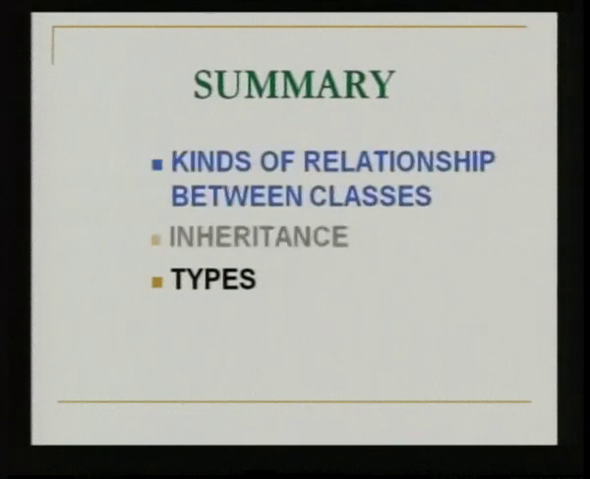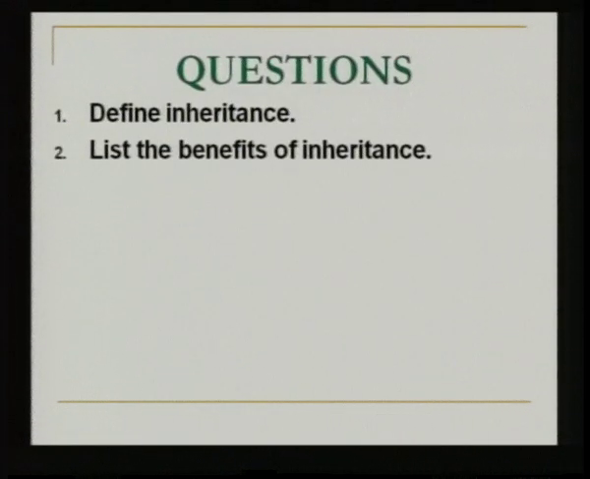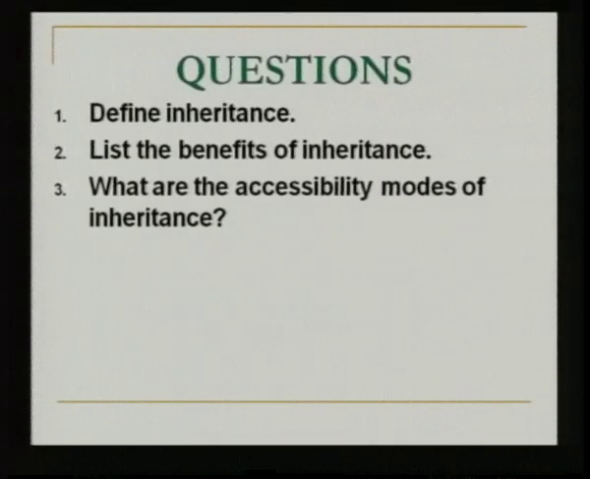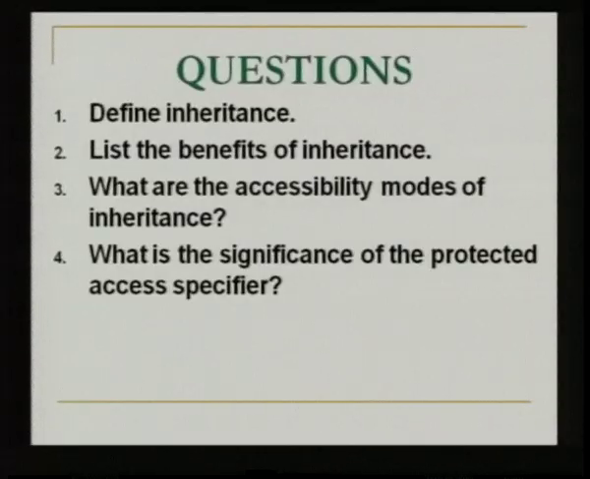So, in today's session we have seen about inheritance, its definition, the different kinds of relationship between classes, the definition of inheritance and the access modes, and the types of inheritance. The possible questions that could be asked from this session are the definition of inheritance, the benefits of inheritance like elimination of redundancy, maintenance, functionality, extension of classes. The accessibility modes are the same as that for members, public, private and protected. Protected access specifier is where only the subclass can access the members of the superclass.